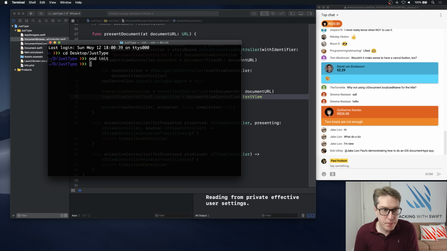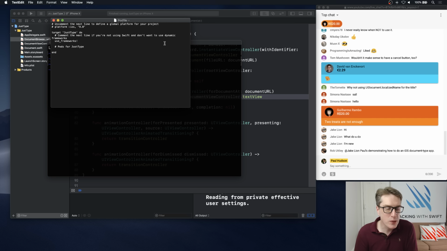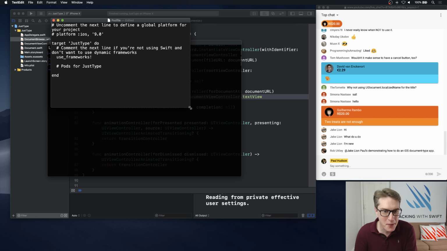It'll have a little think. If you have not updated your master pod repo, now is the time. You want to update your pod repo now because we want to use a fairly new pod. I'll open my pod file, which will use text editor. Of course it will. A bit bigger so you can see what's going on.